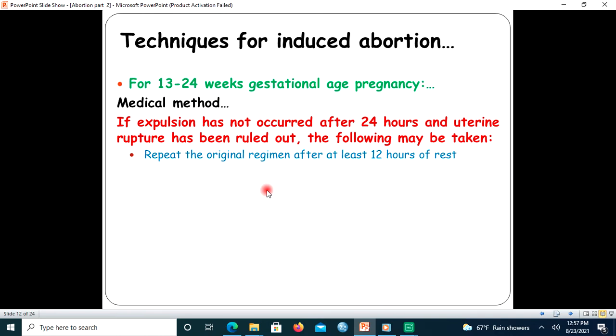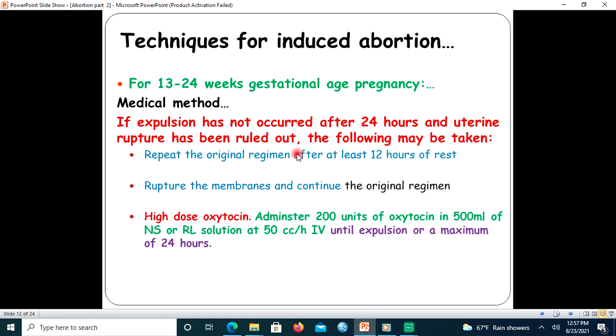You waited 4 hours, administered 400 microgram, finished 5 consecutive doses, and there was no expulsion. In that case, repeat the original dose after at least 12 hours of rest. Allow the woman to rest, and then repeat the original dose. The other option is to rupture the membranes and continue the original regimen.